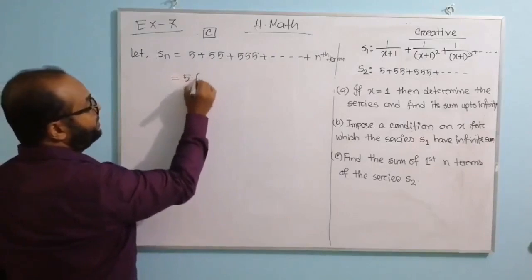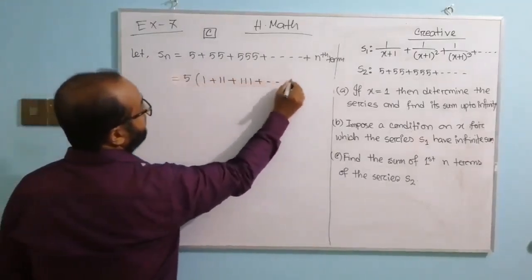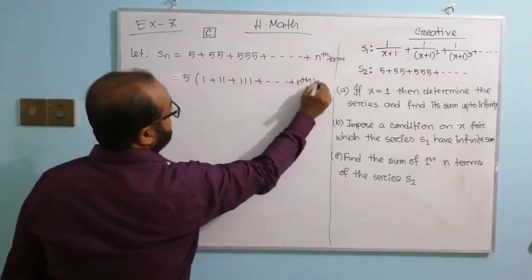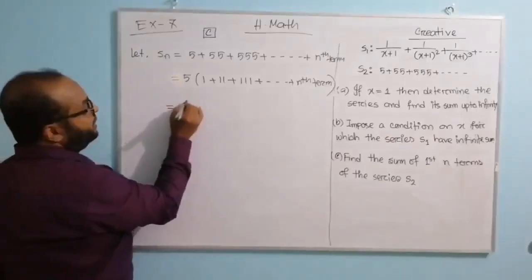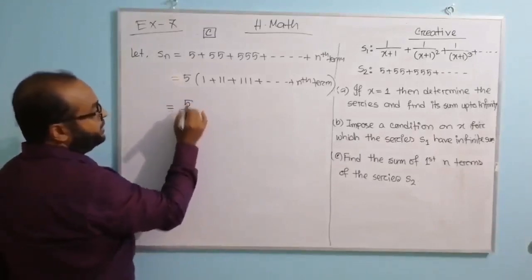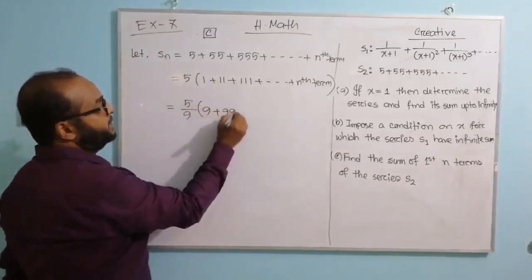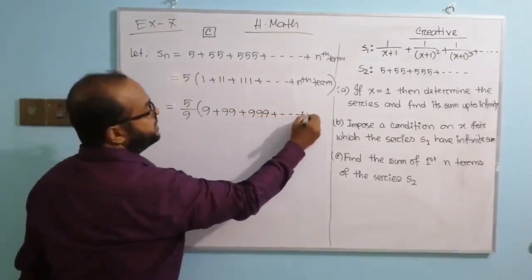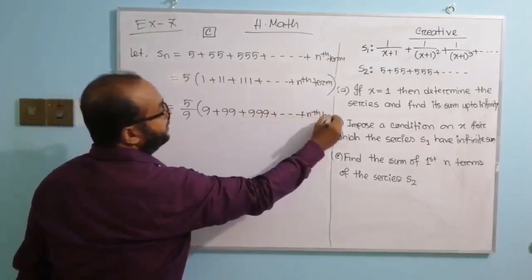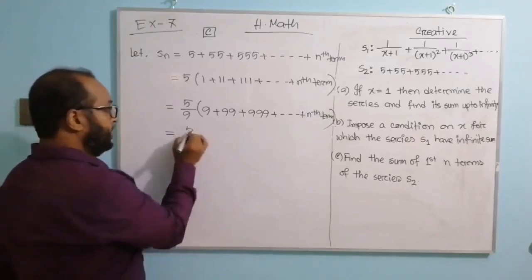If we take 5 as common, 1 plus 11 plus 111 plus so on plus nth term. This equals, if we divide this expression by 9 and multiply it by 9, 5 by 9 into 9 plus 99 plus 999 plus so on plus nth term.